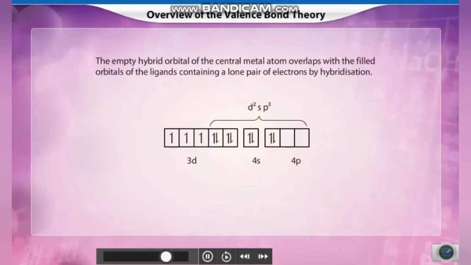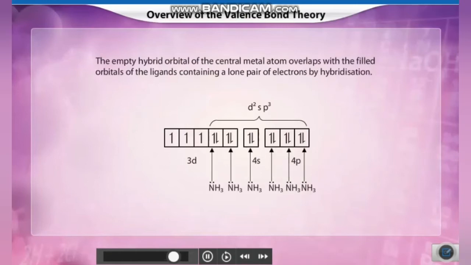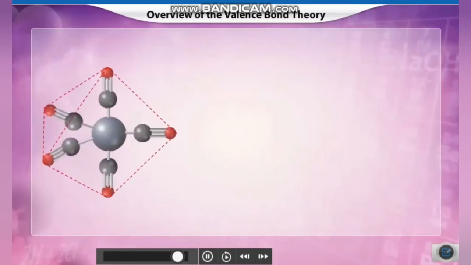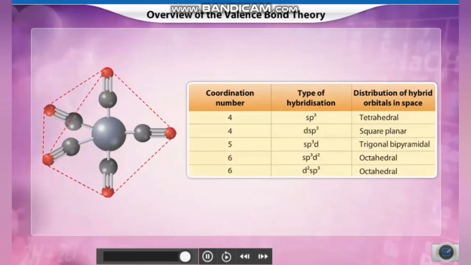The empty hybrid orbital of the central metal atom overlaps with the filled orbitals of the ligands containing a lone pair of electrons by hybridization. The type of hybridization and coordination number in the complex determines its geometry. Look at the table on the screen to understand the geometry of the complex compounds based on the type of hybridization and the coordination number.